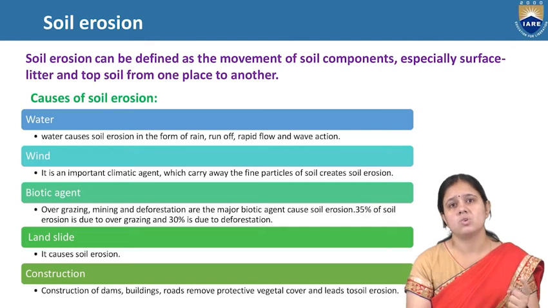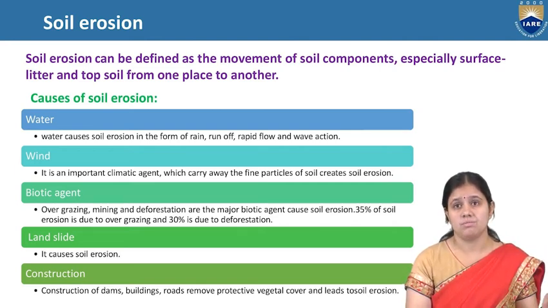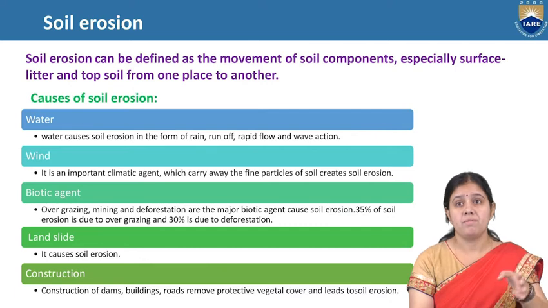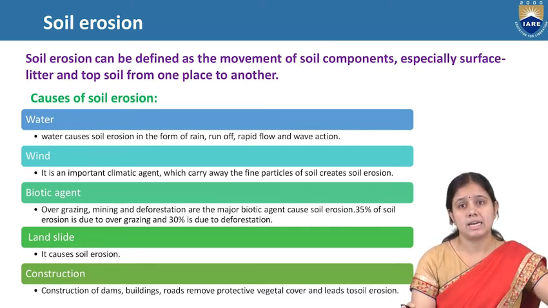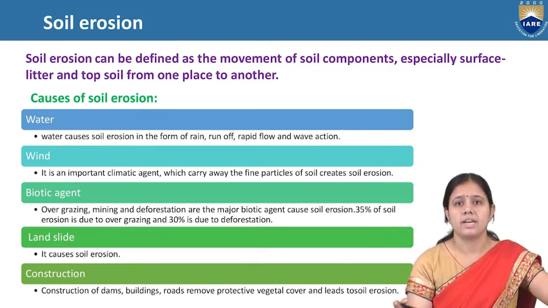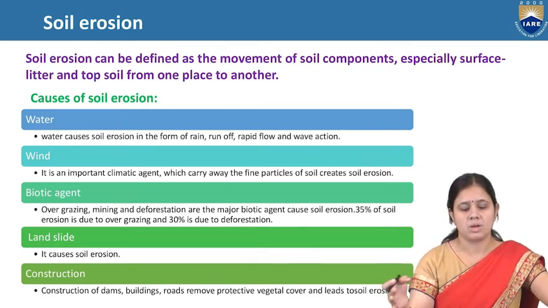And what causes soil erosion? These are the agents of soil erosion. First one is water. Water causes soil erosion in the form of rain, surface runoff, rapid flow and wave action. Next is wind. Wind is a climatic agent that causes soil erosion. It will blow soil from one place to another place.